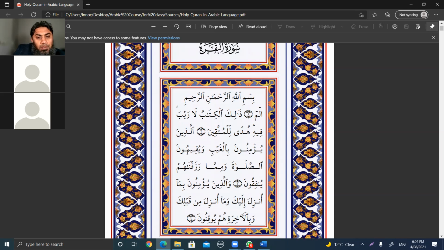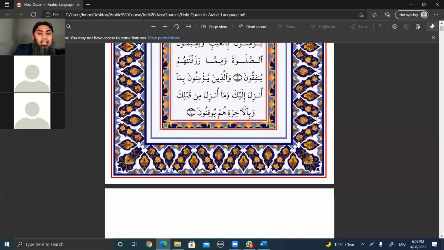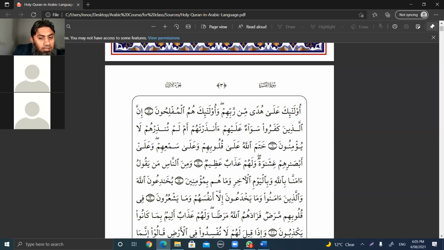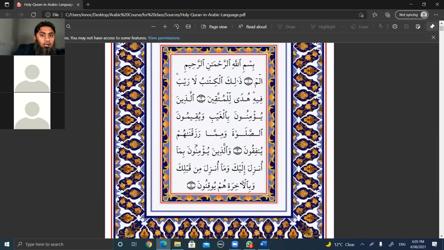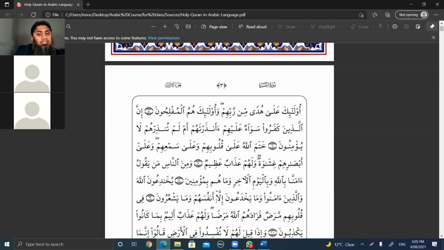Likewise, you keep moving from here, and try to spot as many Fail Mudare as you can in this first page and in this second page. This is your task. You can do it on your own, and you are more than welcome to send it. For example, you can make a list, or you can simply take a screenshot from your mobile of this first page and highlight the Fail Mudare and send that to me. It's up to you. You can do either way. Open the Quran on your mobile, take the screenshot, highlight Fail Mudare from page 1 and page 2 of Surah Al-Baqarah and send that to me.